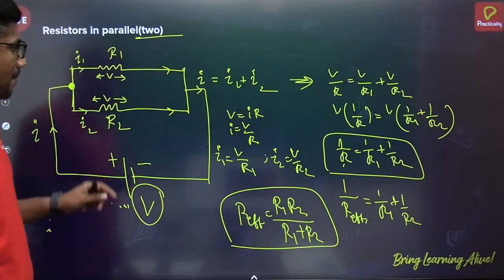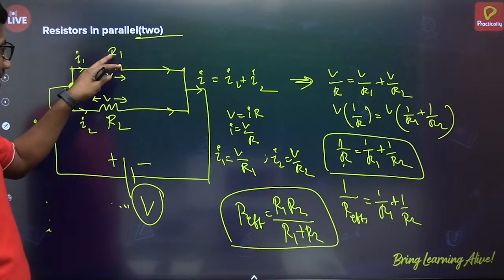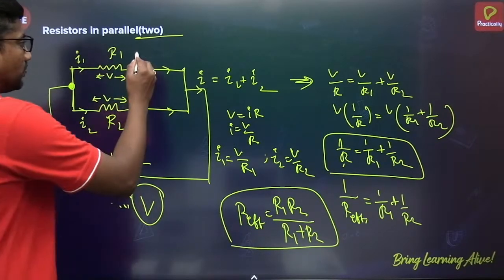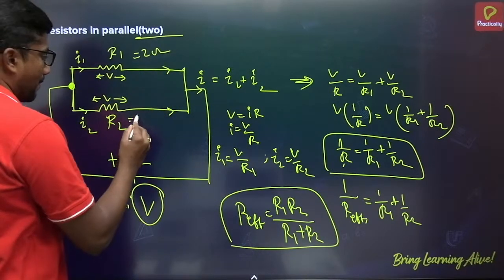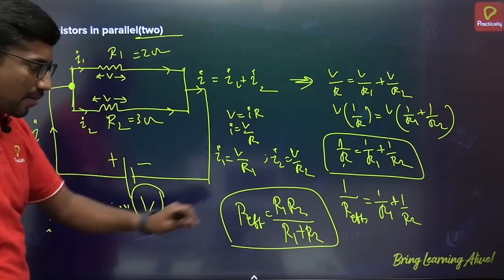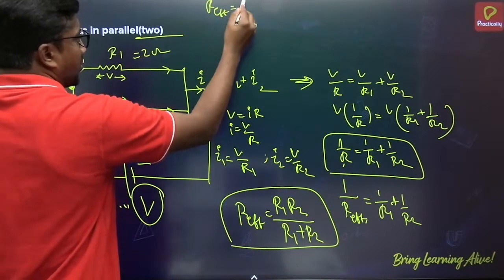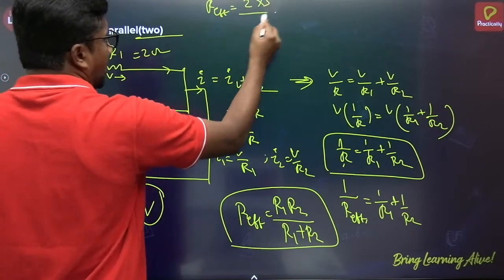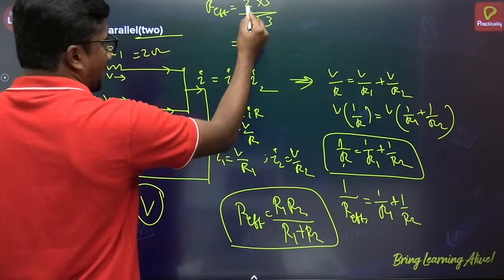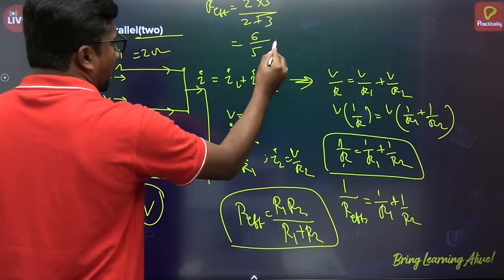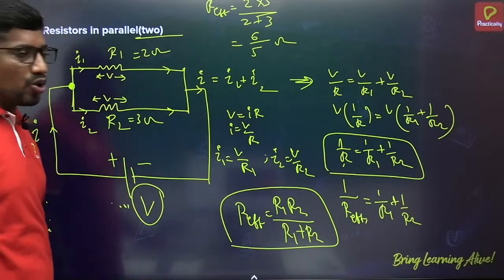That means, suppose one resistor is 2 ohm and the other is 3 ohm. If I am using this formula, R effective = 2 × 3/(2 + 3) = 6/5 ohm. Enough. You need not take the reciprocal.